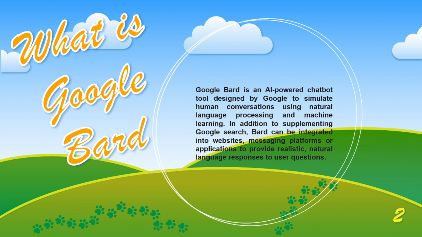Google BARD is an AI powered chatbot, which means it is based on artificial intelligence. It is designed by Google, the famous company. Through this application, we can have human-like conversation using natural language processing, which comes under the machine learning category. In addition, Google BARD is implemented under Google search.